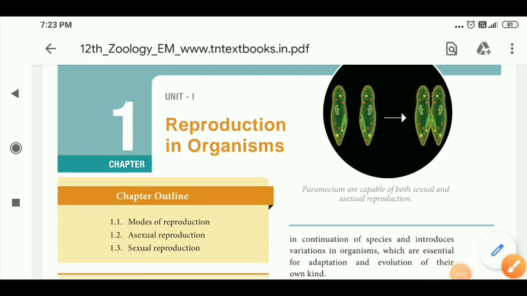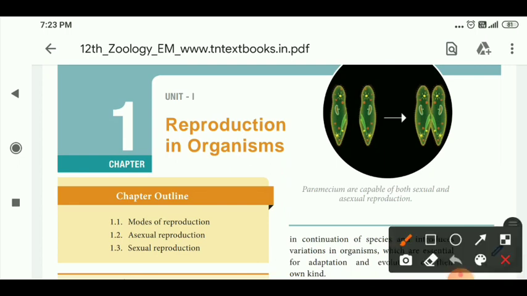Good morning, dear students. So, this is biozoology class. The first chapter is reproduction in organisms. What is the meaning of reproduction? It is the process by which young ones are reproduced, based on organisms.